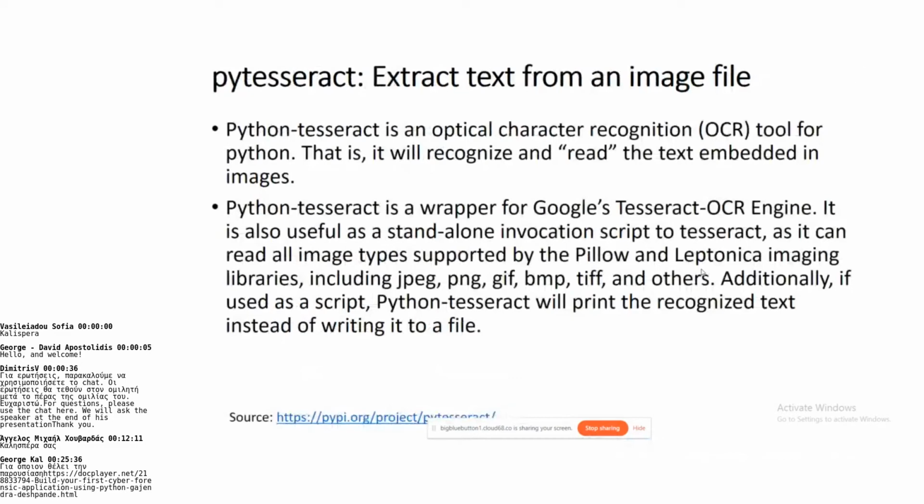And PyTesseract is another library. It's an optical character recognition tool for Python that will recognize and read the text embedded in images. It's a wrapper for Google's Tesseract OCR engine. It can extract the information from JPEG, PNG, GIF, BMP, and other types of image files.